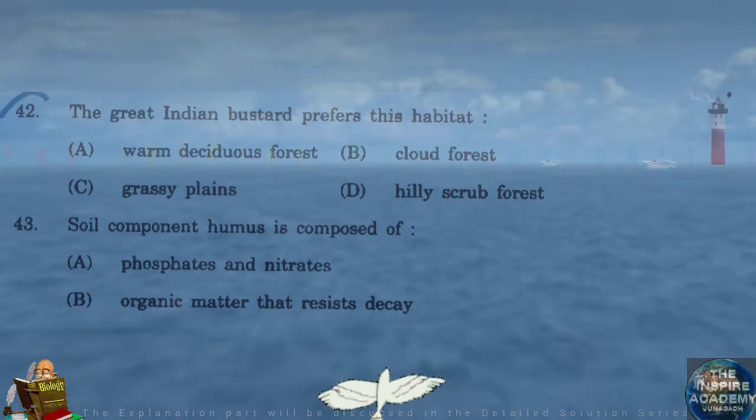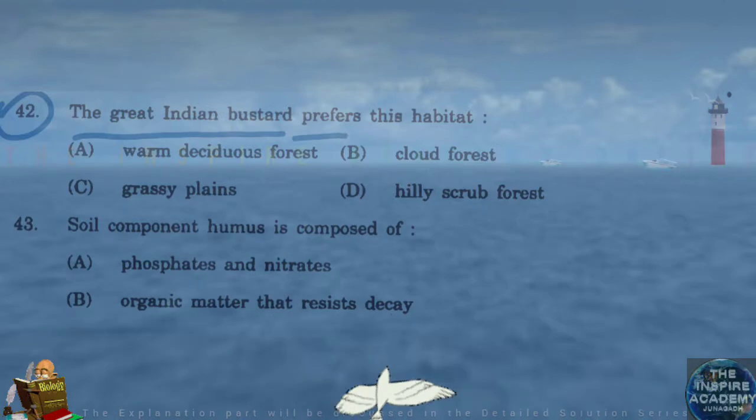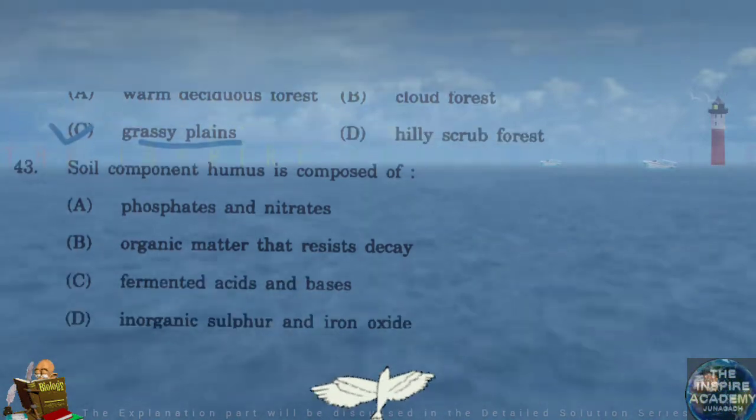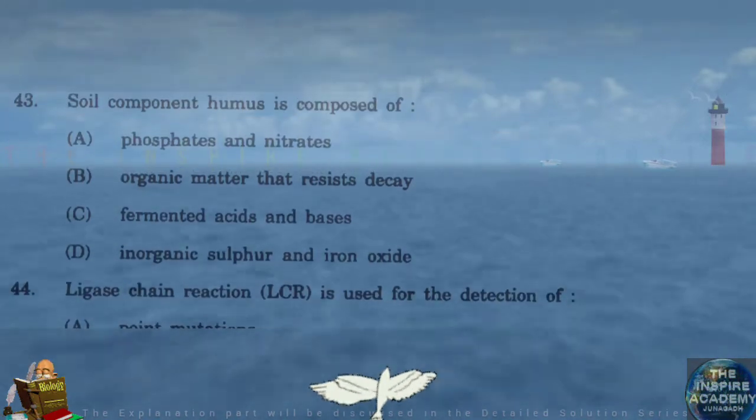Question number 42. The great Indian bustard prefers this habitat. It's grassy plains. Question number 43.